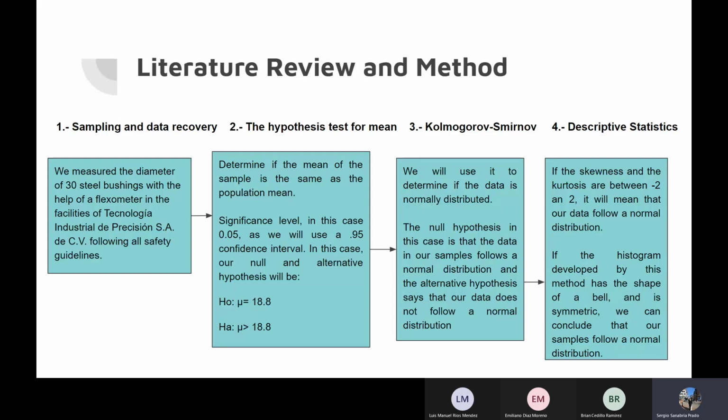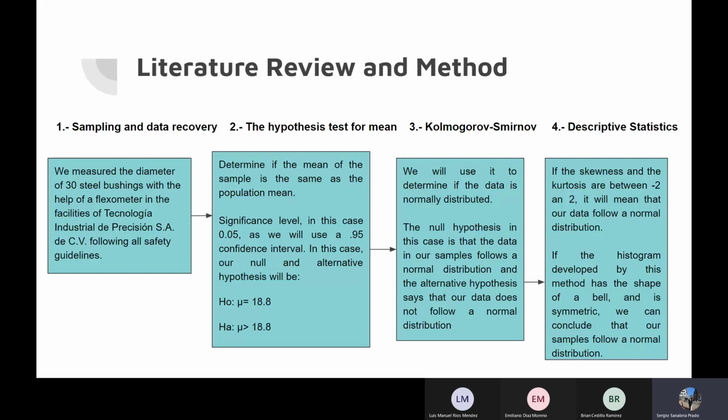Lastly, for the descriptive statistics, we will use them also to confirm if the data follows a normal tendency. If the skewness and the kurtosis are between -2 and +2, it will mean that our data follows a normal distribution. Also, if the mean and median are similar and their difference is low, then it will confirm to us that the data follows a normal distribution. This method will summarize the characteristics of the data of our samples and present these results in a simple way.